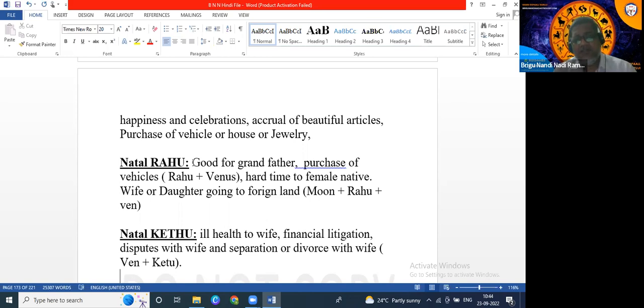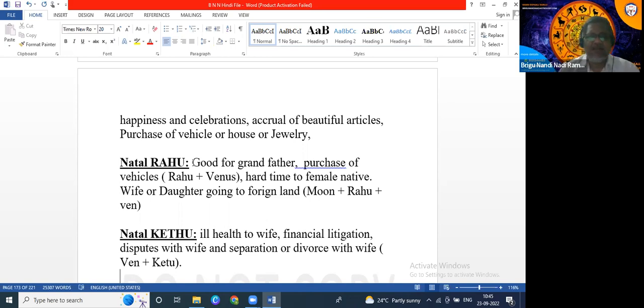So when it comes to divorce, first we have to check whether the native will have a divorce yoga or not. If Venus is conjoined with Ketu, the native will have a divorce yoga. Then we have to check in which year the native will get a divorce. Suppose transit Ketu is aspecting Venus and Ketu, that 1.5 years we have to check. Whenever Venus aspects Venus Ketu, the wife will get a divorce. The wife will get separation.